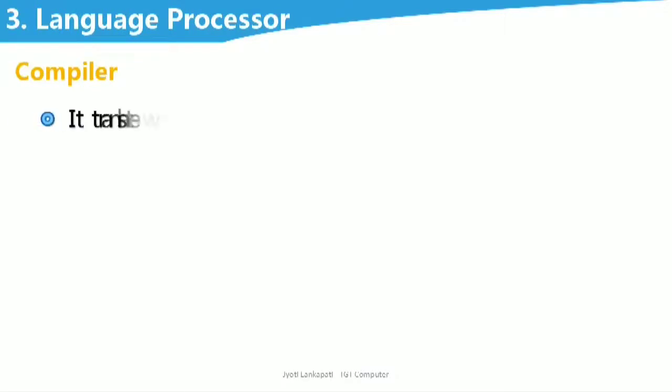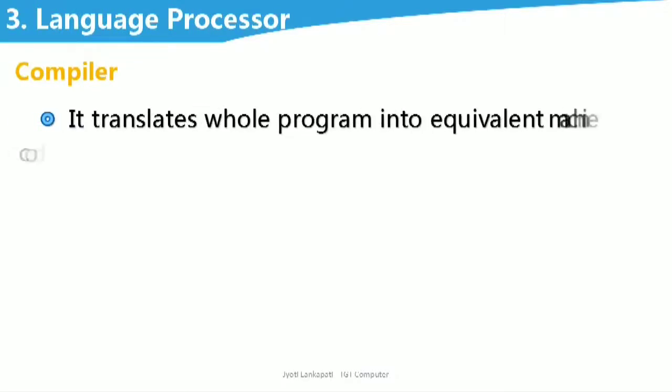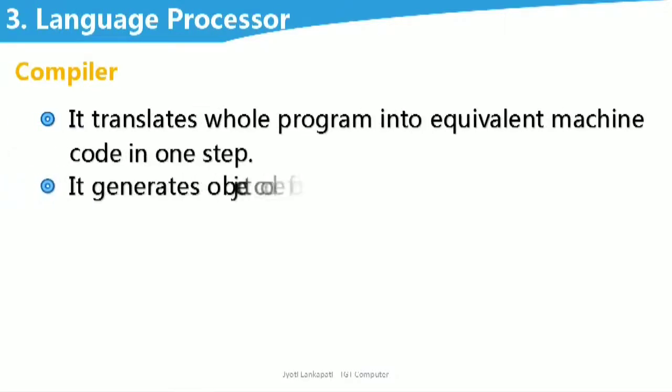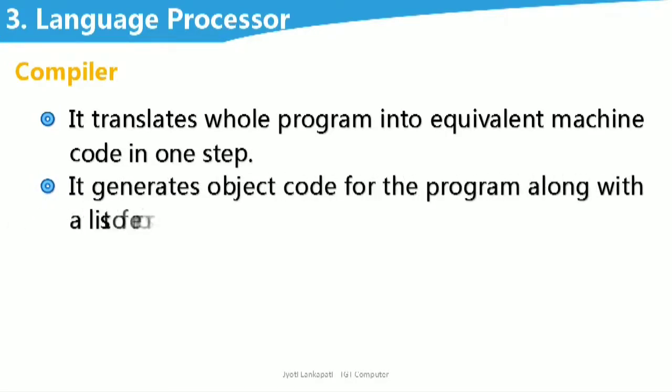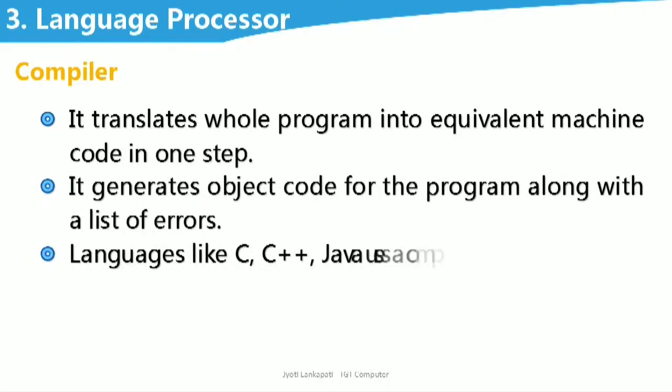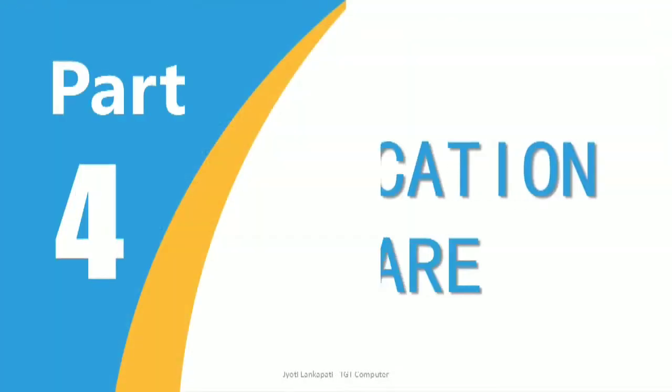The next is compiler. It translates the whole program into equivalent machine code in one step. So it saves your time. It generates object code for the program along with the list of errors. The languages like C, C++, Java use a compiler. So these are all about the system software.